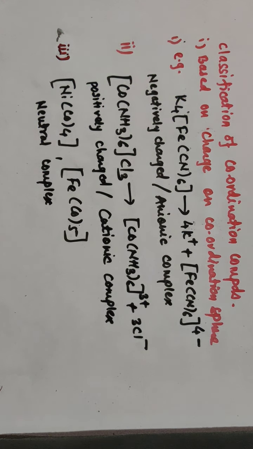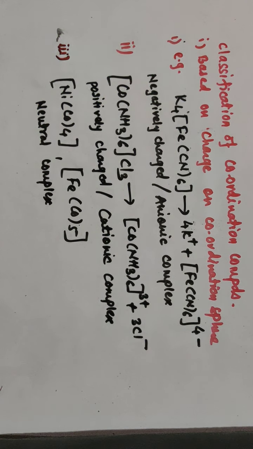Simple thing: when the counter ion is a metal, then definitely it is an anionic complex. When the counter ion is present on the left hand side of the coordination sphere, it is definitely an anionic complex. When the counter ion is present on the right hand side, it is a cationic complex.